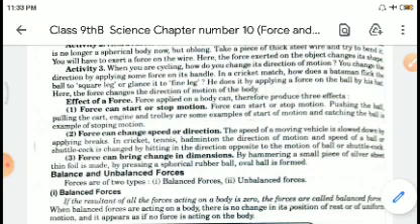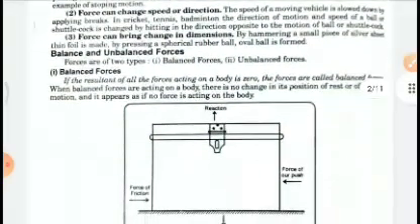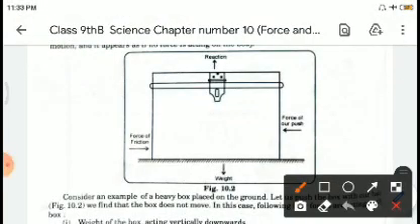Now, forces are balanced and unbalanced. A balanced force is one in which the resultant of all the forces acting on a body is zero. See here, in this figure, there is an upward reactionary force which is acting upward. Then this box experiences frictional force, right?